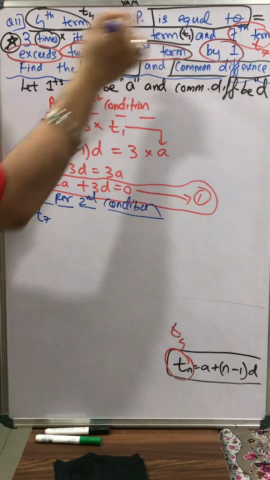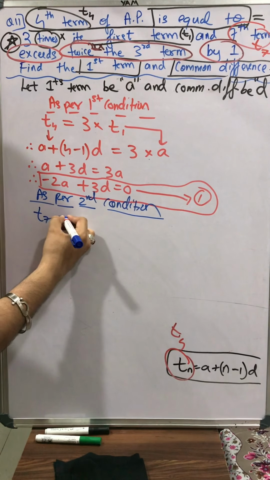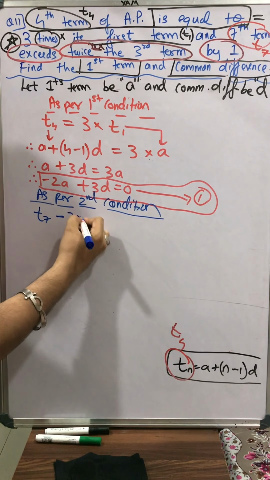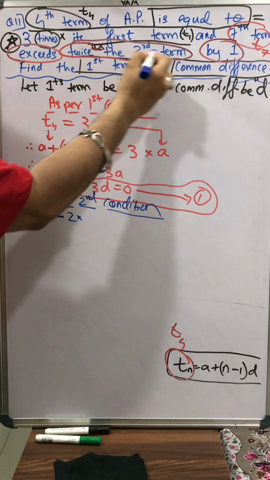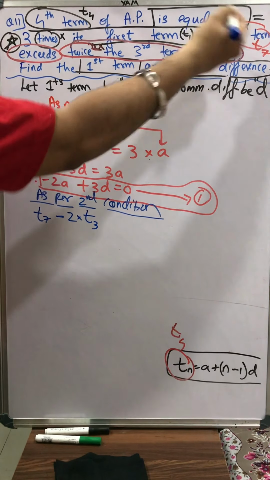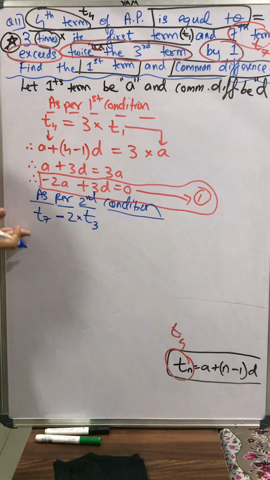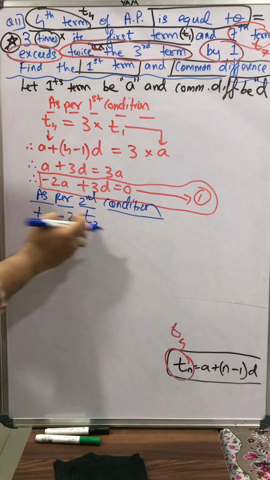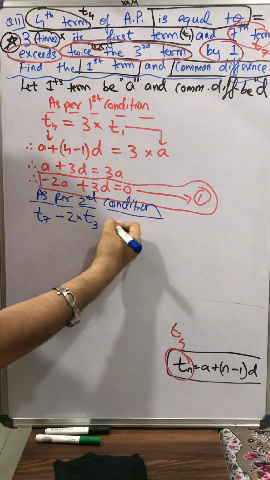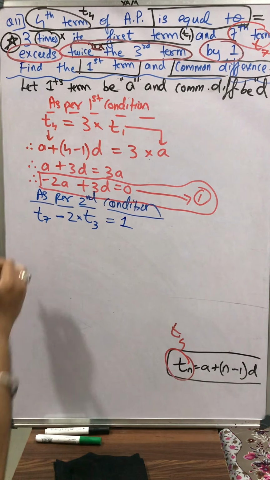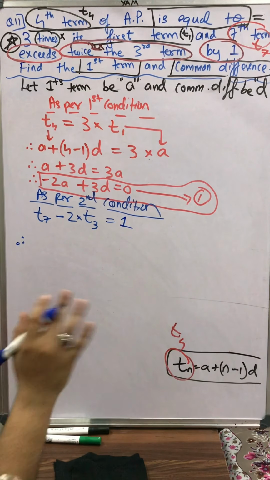Similarly, seventh term exceeds, so T7 minus what? Twice means 2 multiply. Twice the third term means 2 multiplied by T3. कितने से? 7th term बड़ा है twice the third term से. The 7th term exceeds twice the third term by how much? By 1. So here 1 will come. Okay, therefore, now pay attention, very important, T7.